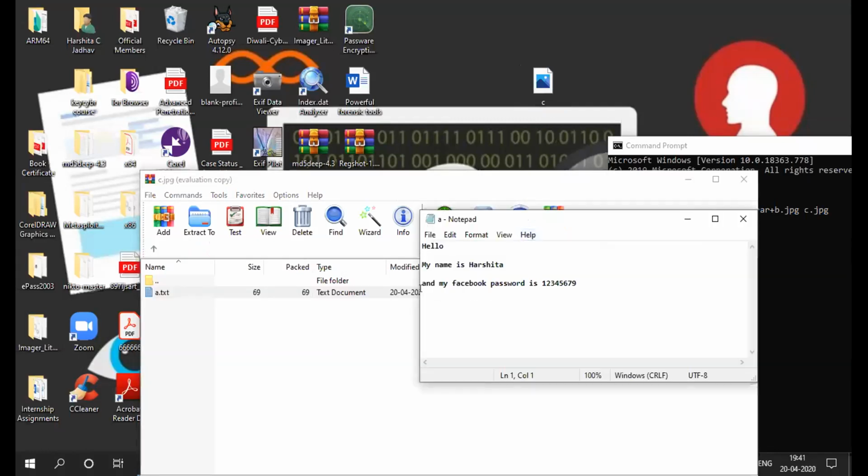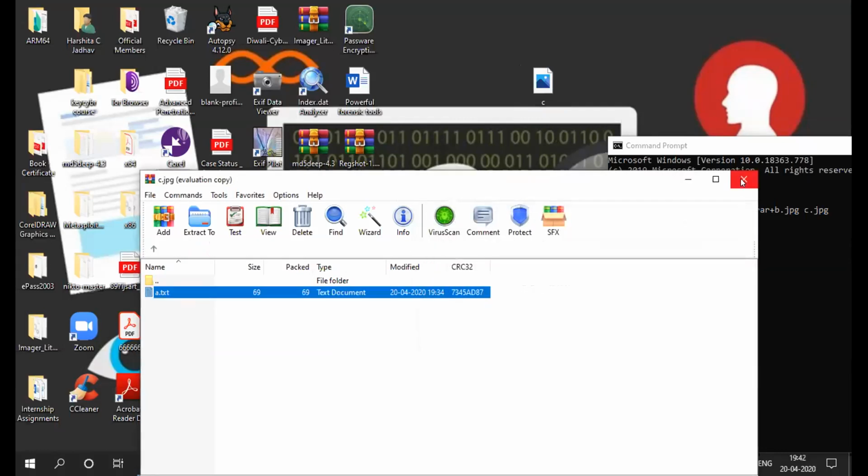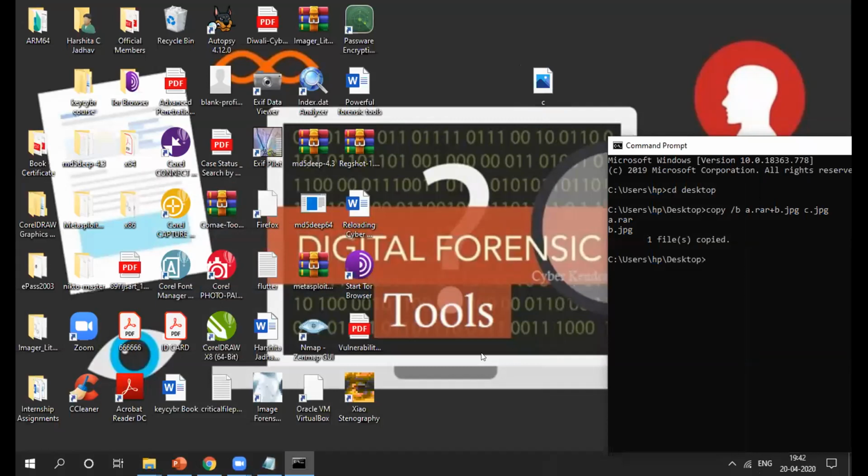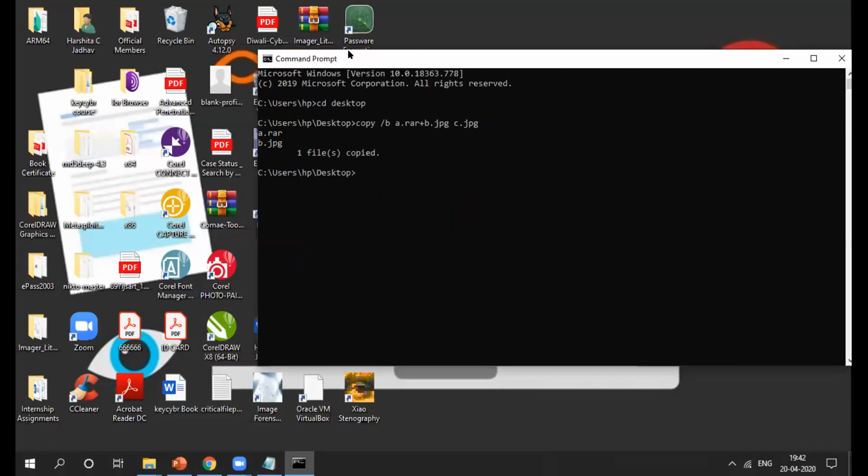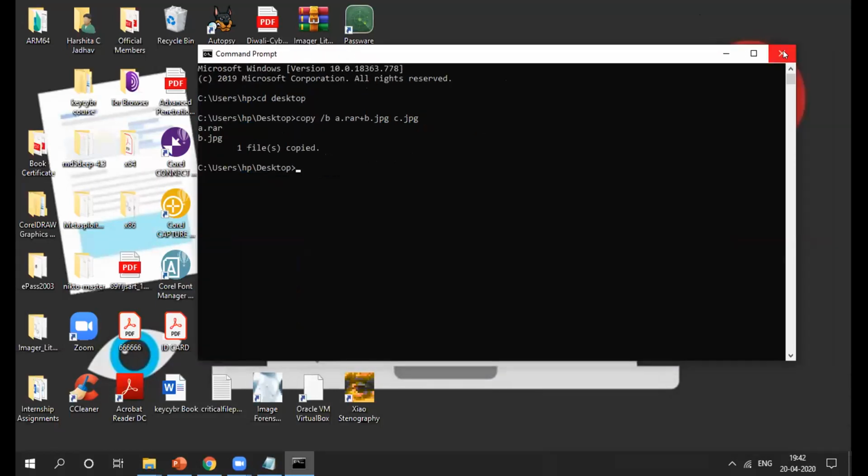Okay, this is my sensitive information. If I am sending this image file to a third person, no one will know that in this image file there is sensitive information, that is my FB password, right?